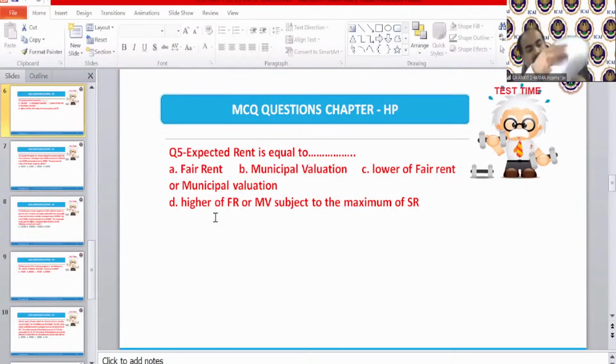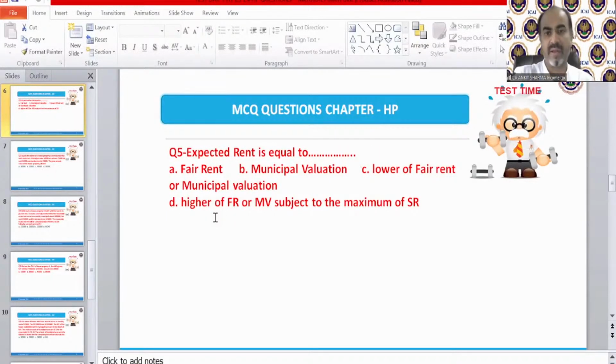Question number 5. Expected rent technically is equal to what? Is it fair rent, municipal valuation, lower of fair rent or municipal valuation, or higher of fair rent or municipal valuation, subject to the maximum of standard rent? Send me your answer fast. The correct answer is D.